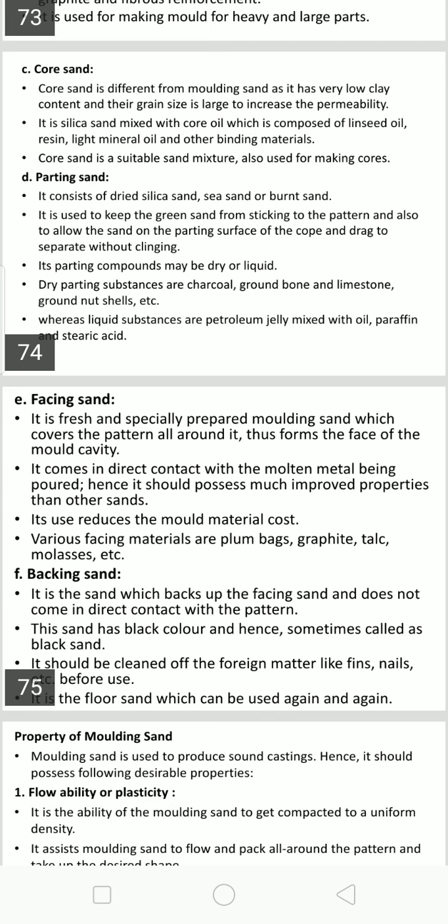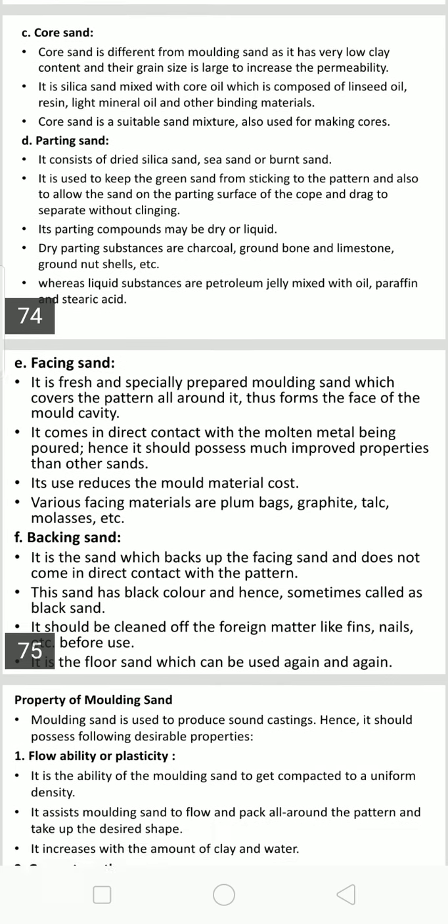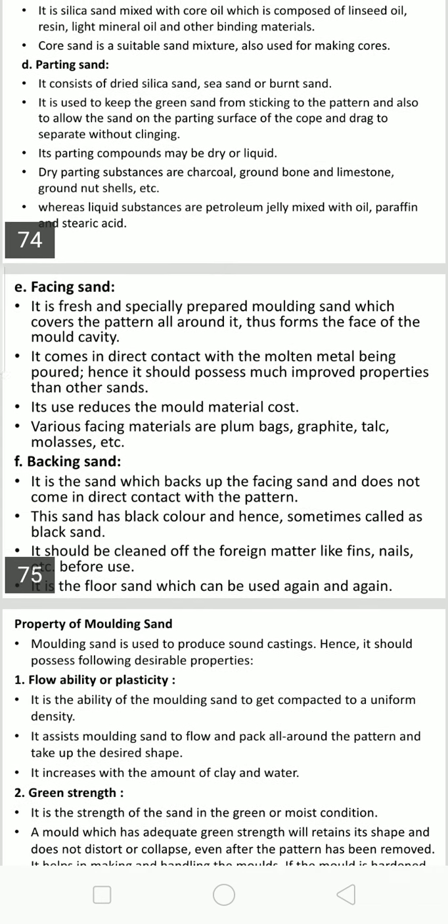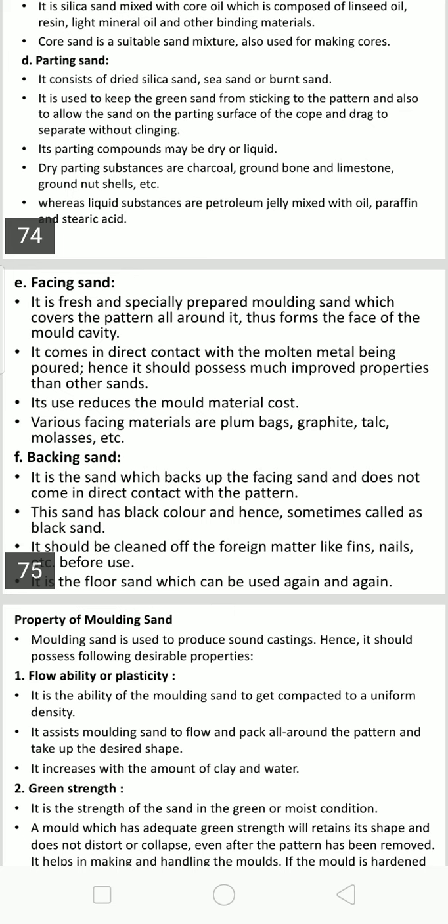Later, if you remove the pattern, then that layer of sand forming the cavity imprint will come in contact with the molten metal. Therefore, it should possess much improved properties than other sand. Its use reduces the mold material cost. Various facing materials are graphite, talc, molasses, etc.